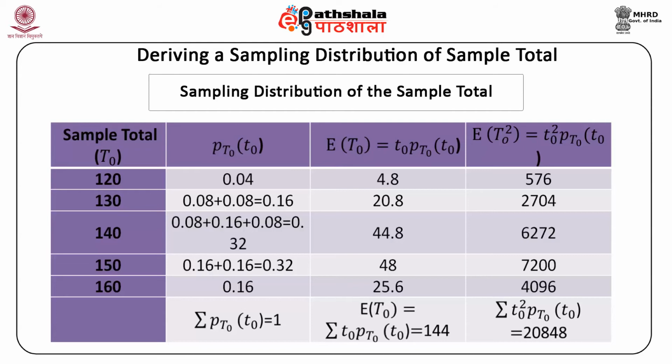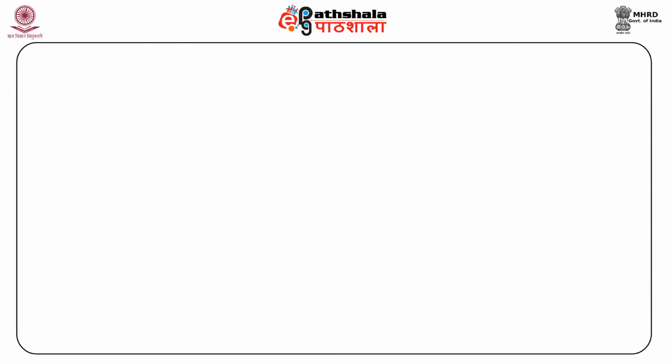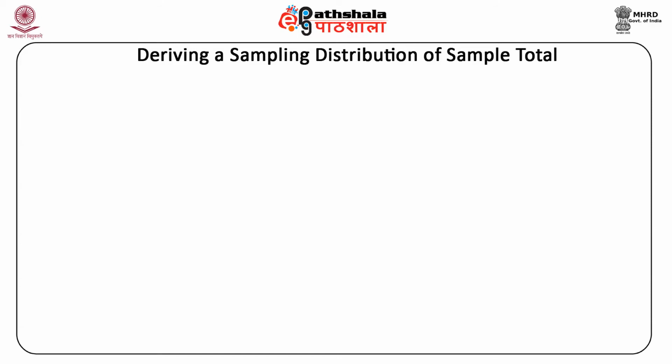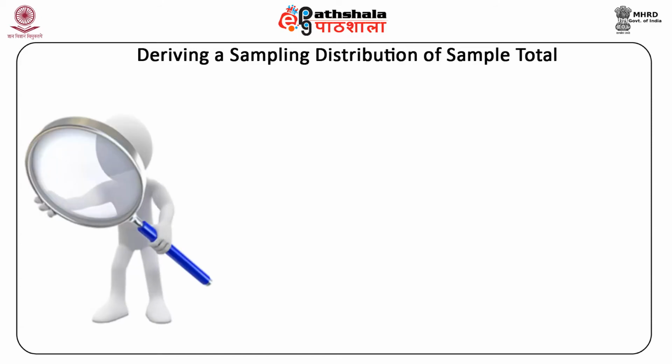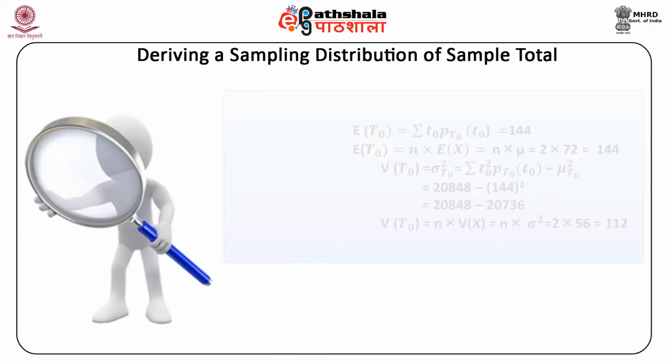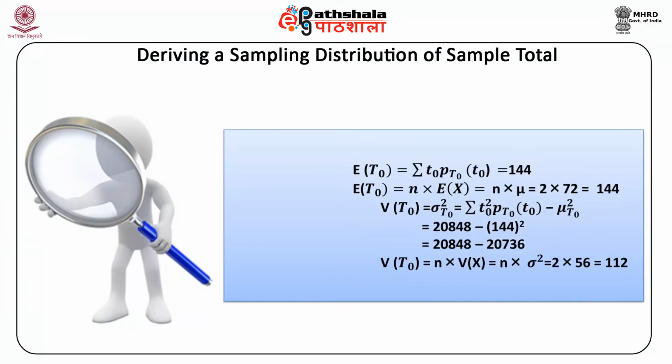And in the last column and last row, you will find that the sum total of T0 square into P(T0) comes out to be 20,848. To understand the relationship between population and sample total T0 distributions, we will compute the mean and variance of both the distributions.